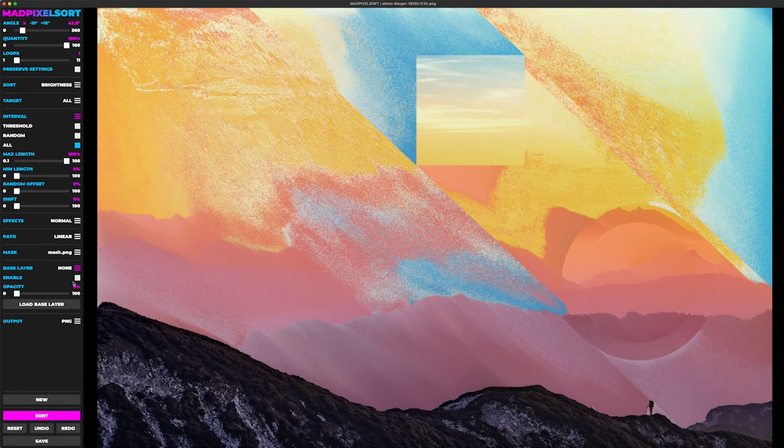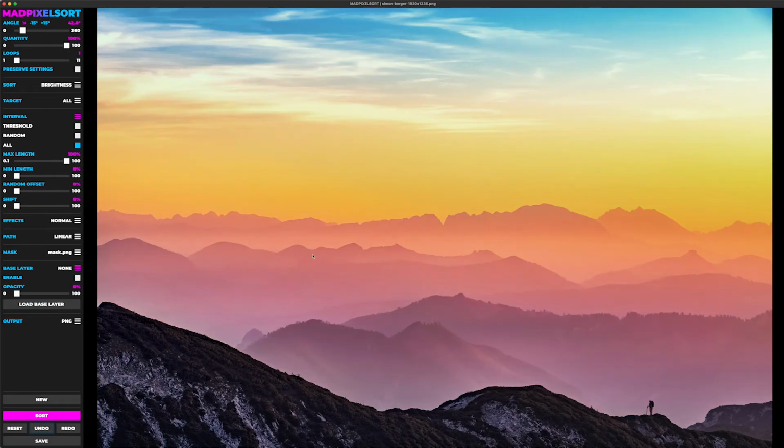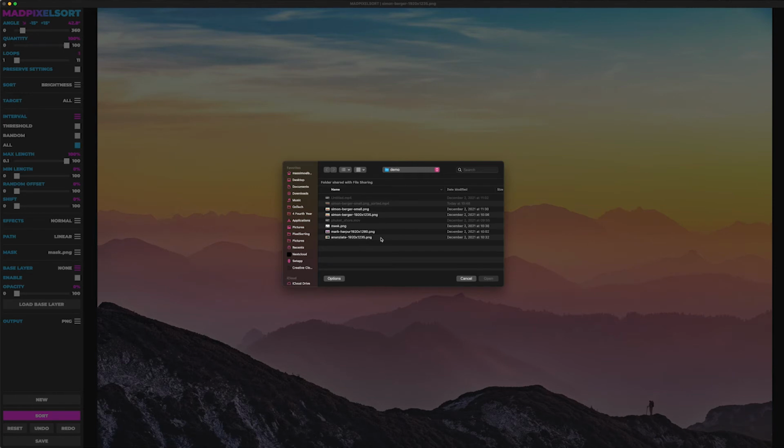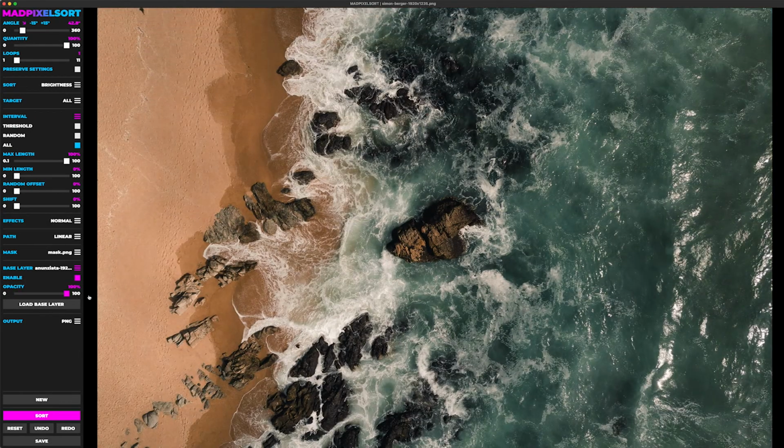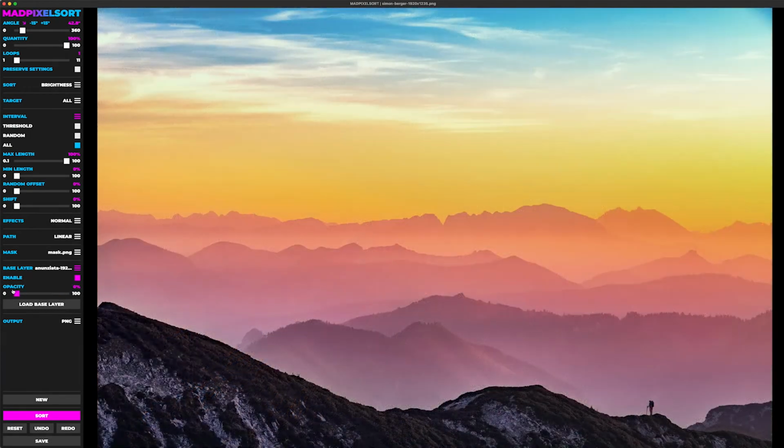Now, base layer. What this essentially allows you to do is open up another image and then generate intervals based on the other image. So let me show you what that looks like. You have to open up a picture of the same size again. We're going to open that up as a mask. Sorry, not as a mask, as a base layer. So we can increase the opacity to see the image.